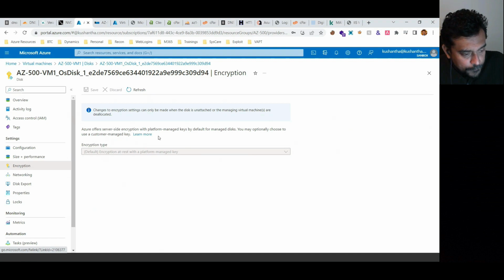So then we can encrypt the virtual machines. It provides encryption for the operating system and the data disk, stored data, and Windows uses BitLocker, whereas Linux virtual machines will use DM-Crypt. And then